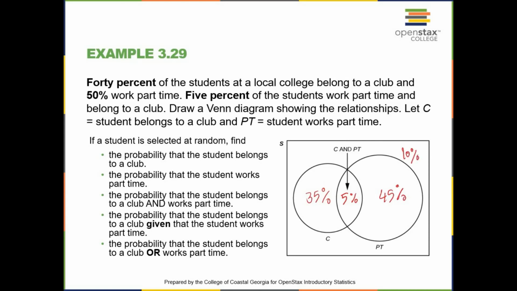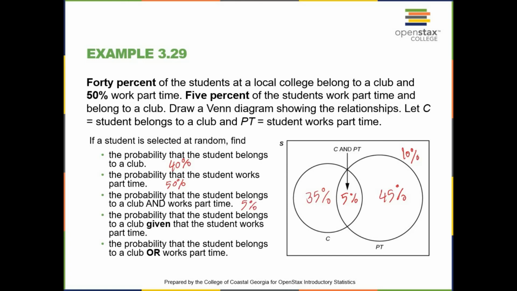If a student is selected at random, find the probability that the student belongs to a club. So that is the event C, and that is 40%. The probability that the student works part-time, that is event PT, is 50%. The probability that the student belongs to a club and works part-time is 5%.